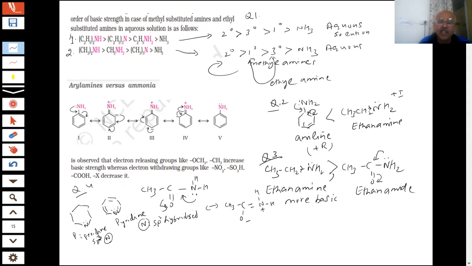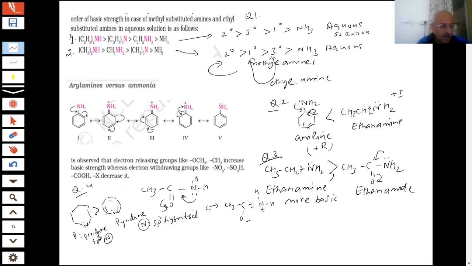So sp2 hybridization means more s character, which means the electron pair will be attracted more. It is less available here, and the electron pair is more readily available here because this nitrogen is sp3 hybridized. So more s character means it has more tendency to attract the electron towards itself, students. So this is more basic than this. Piperidine is more basic than pyridine.